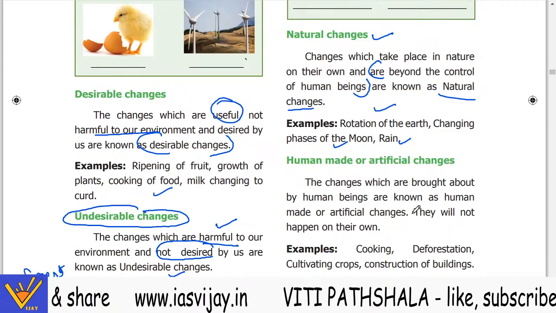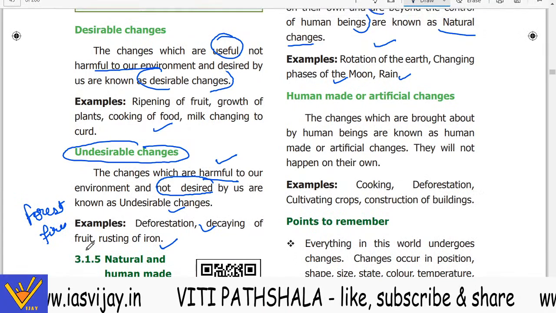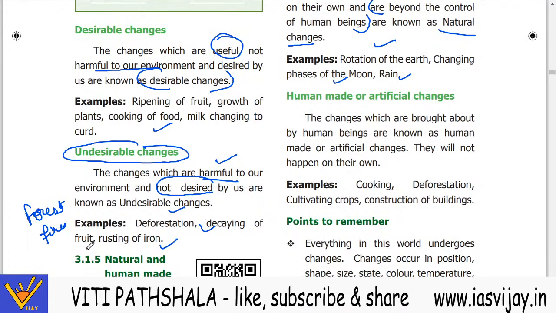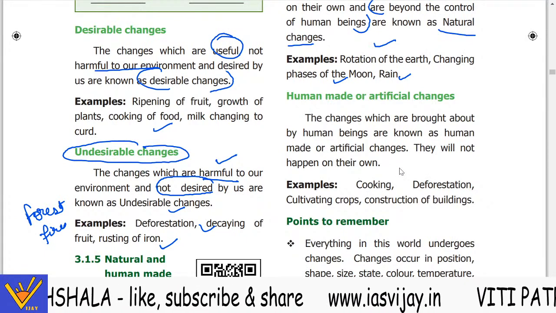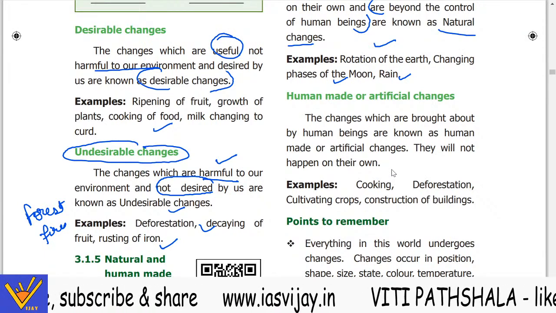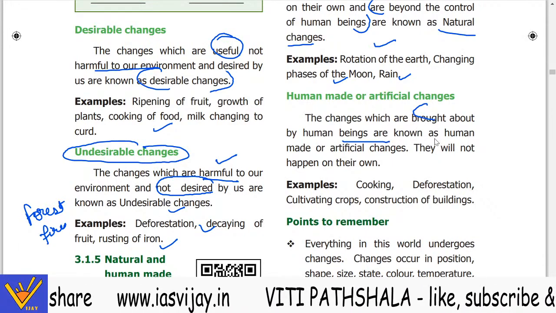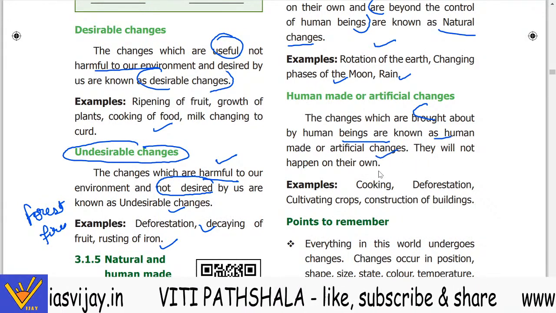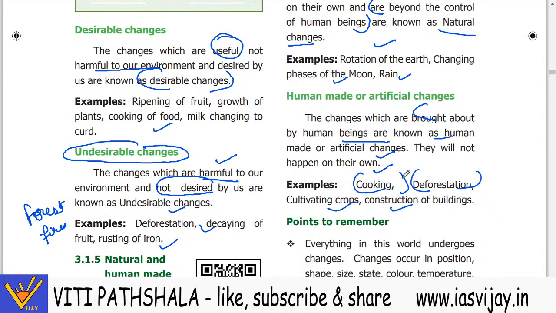Human made or the artificial. Human beings nowadays are also making the rain occur through artificial seeding. Silver iodide is used in the artificial rain. Now the changes which are brought about by the human beings are known as the human made or the artificial changes, like cooking, deforestation, cultivation of crops, and the construction of buildings.